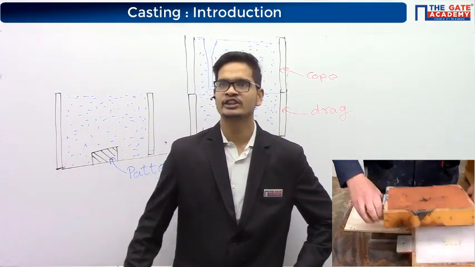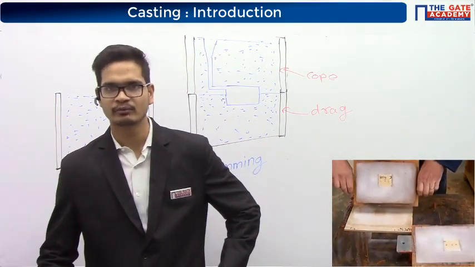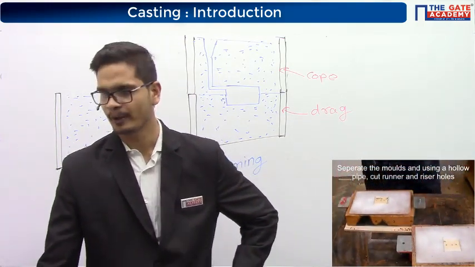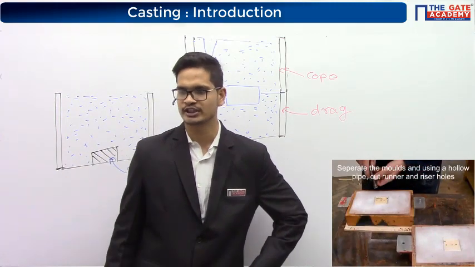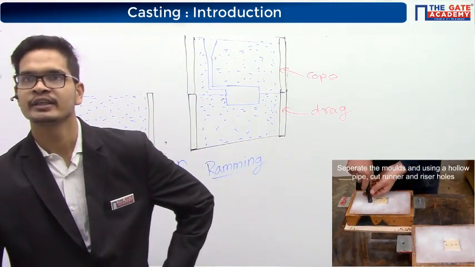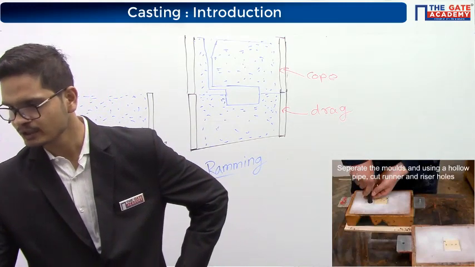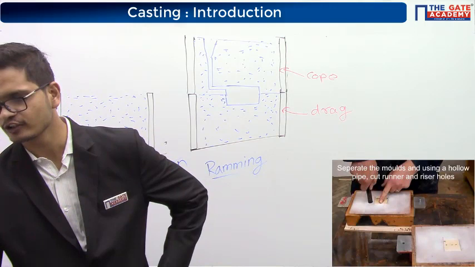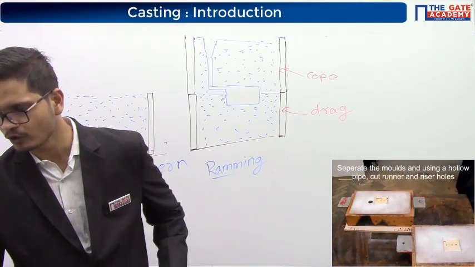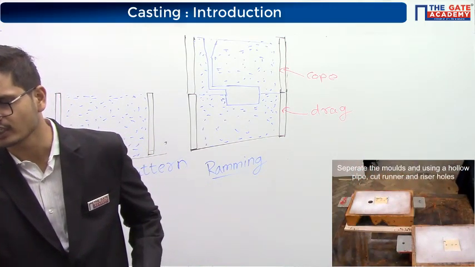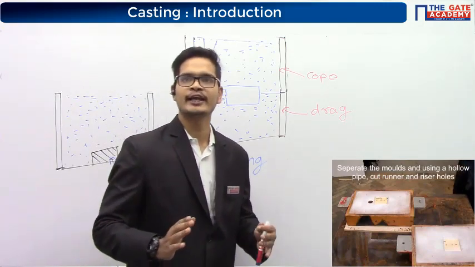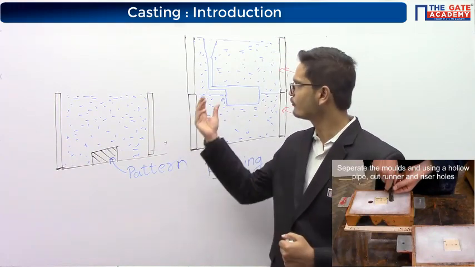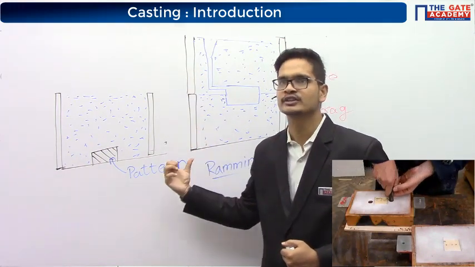If the sand is left inside the cavity, that sand will become a part of the casting and that will be a defect. Okay, so we don't want that to happen. That's why he is taking a lot of care to remove the sand. Here you can see that there is a pin on one of the flasks and there is a hole on the other flask. The purpose of this pin and hole is proper alignment, so that the top flask is properly aligned to the bottom flask.